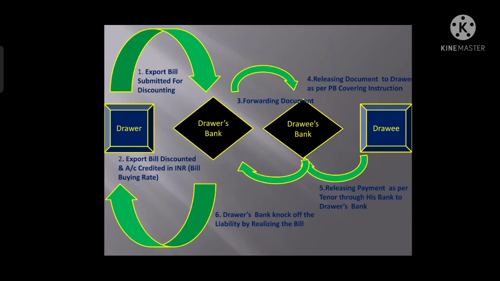But if the buyer fails to make the payment, then instead of realizing that bill, the purchasing bank, means the drawer's bank, will crystallize that bill and convert that liability from foreign currency to Indian currency, right? Let's move forward.